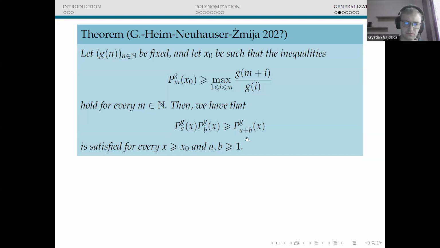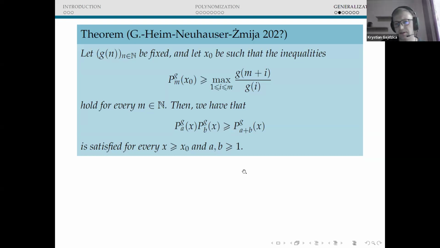Actually, one can obtain here the strong inequality. In order to do that, it is enough to assume that x0 squared is greater than g of 2, and then we will obtain the strict inequality here. But it's not very important. We just dealt with the following inequality because it was more convenient for us somehow. So let me say a few words about the proof.